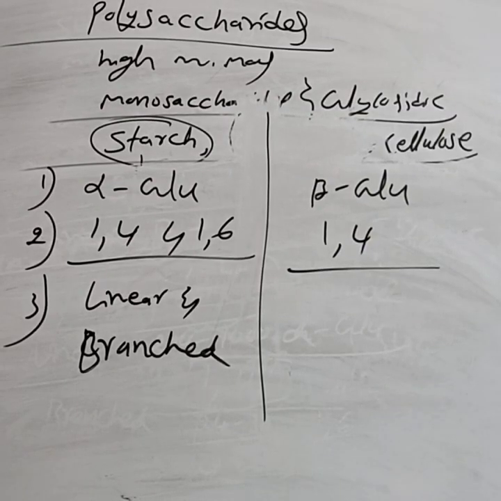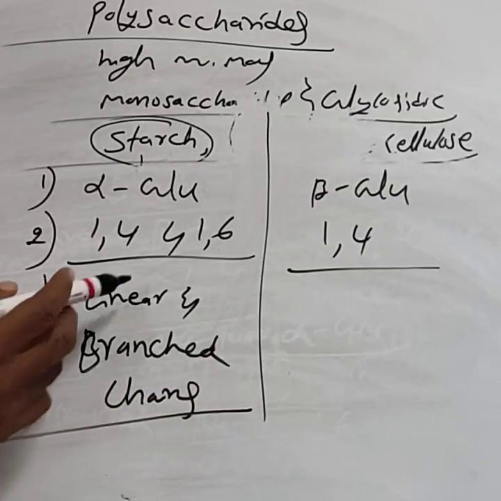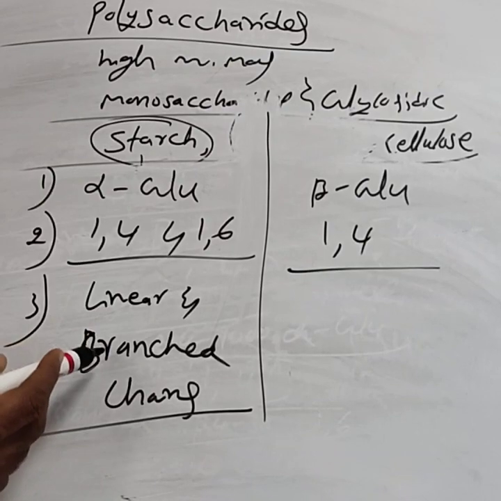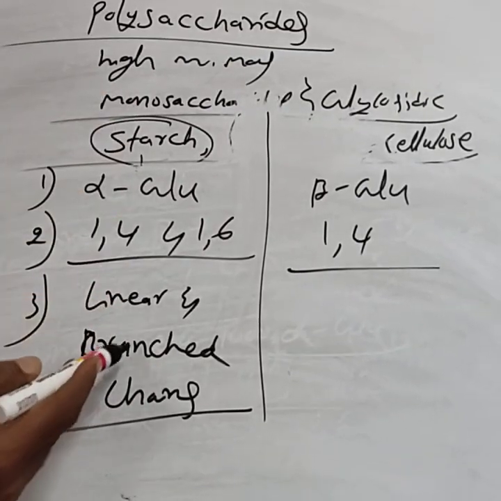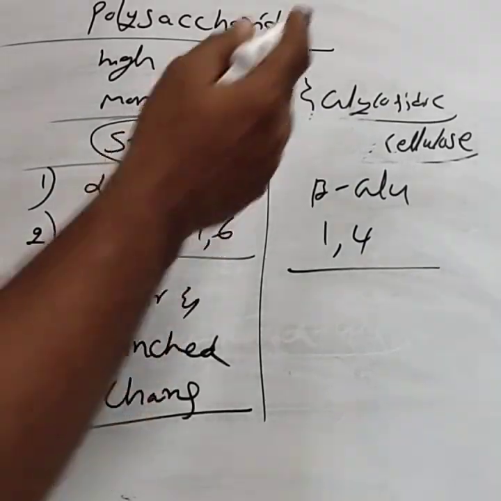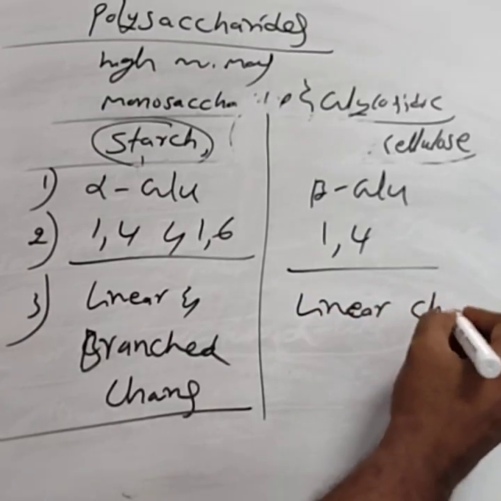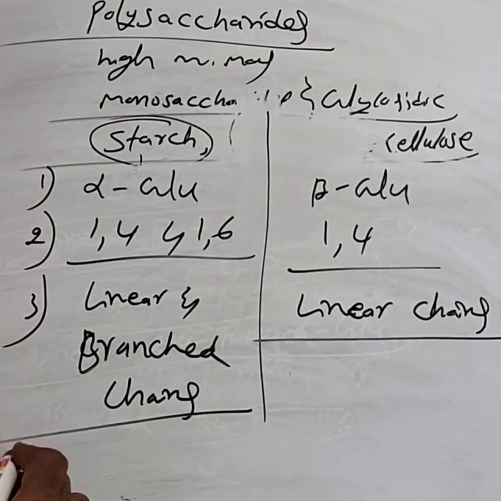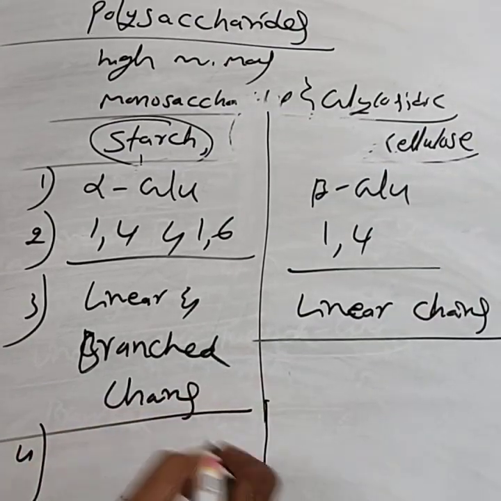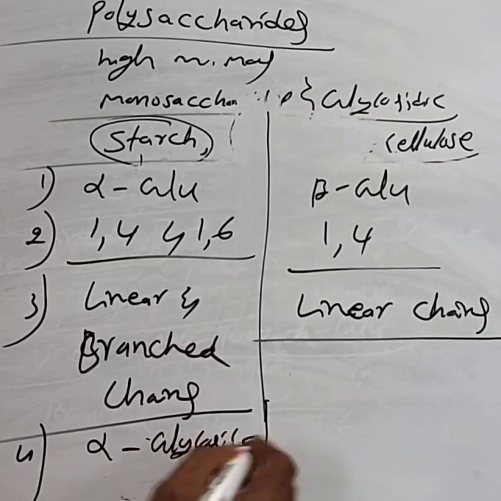Starch consists of both linear and branched polymer chains. Amylose is a linear polymer, while amylopectin is a branched polymer. Hence, starch consists of both linear and branched chains, while cellulose is made up of only linear polymer chains.